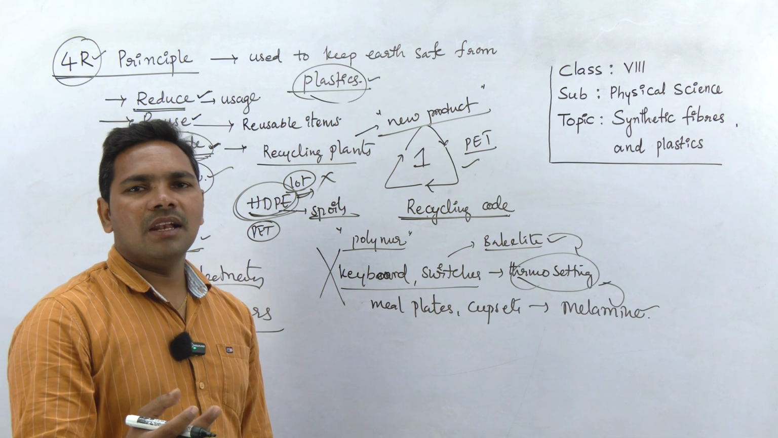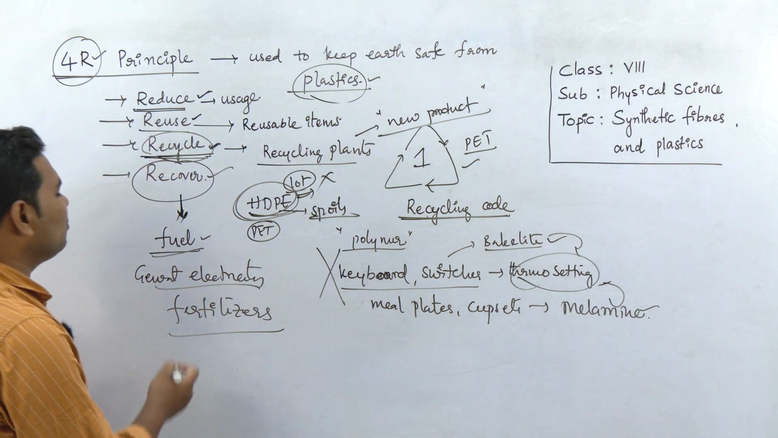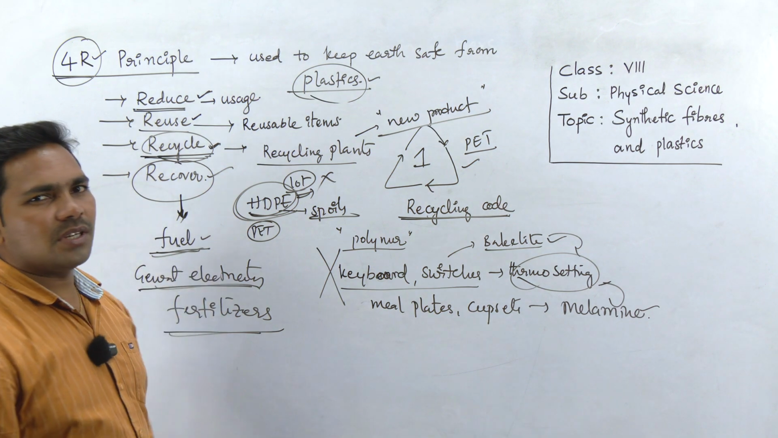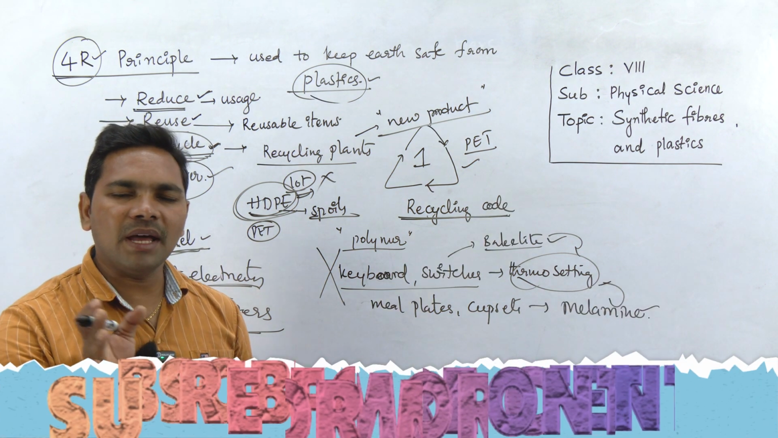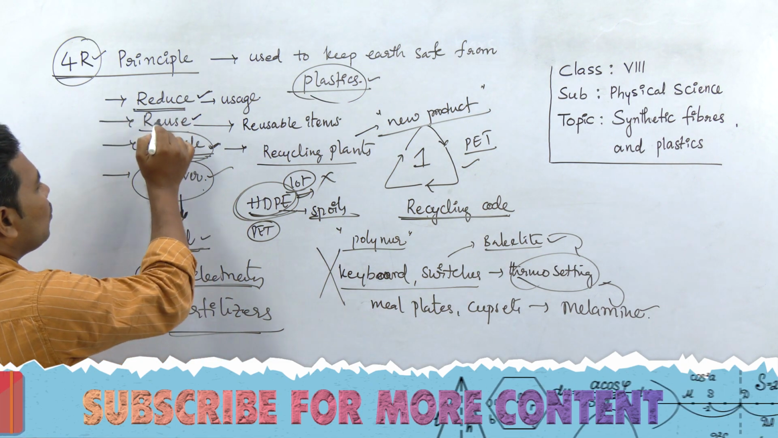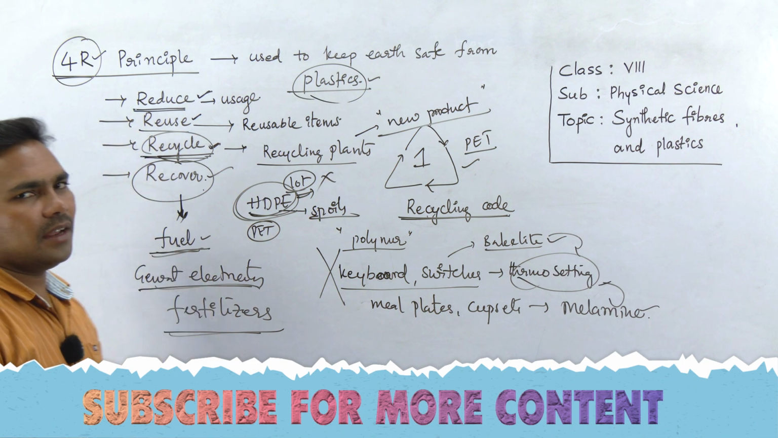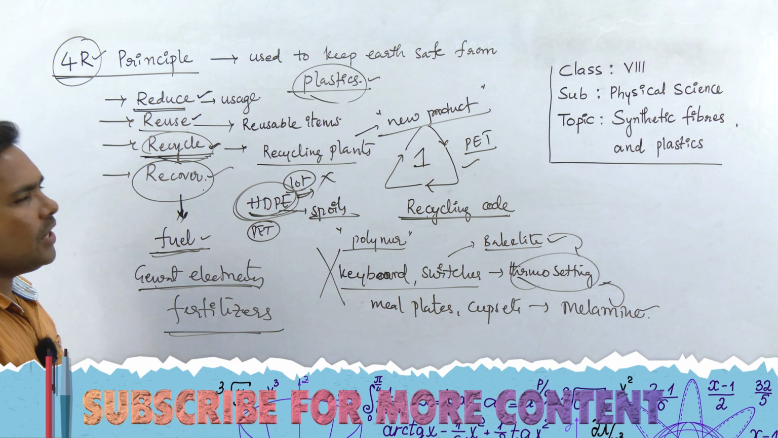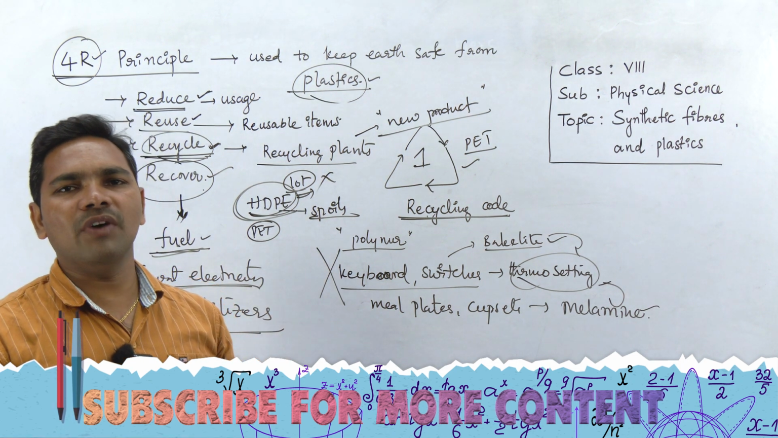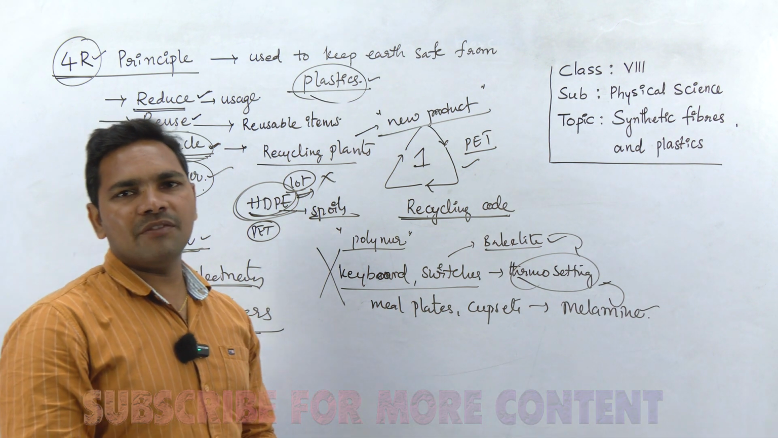It is recovered in that it can be heated, burnt in incinerators to produce fertilizers or to produce electricity, and it is used as a fuel. So by various processes the plastic is completely utilized. This is called recover. So these are the four R's principle: reduce, reuse, recycle and recover. This 4R principle is very useful in order to dispose of or use plastic wisely. According to the 4R principle, if we use plastics wisely, plastic will be a good gift to humankind.